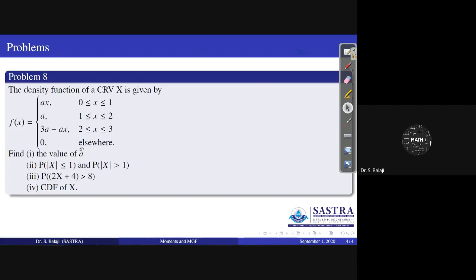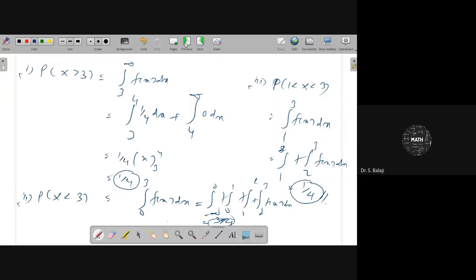First of all, can you give the answer for A here? What is the value of A? All of you try and give your answer. What is the value of A? To identify the value of A, you have to proceed in that manner.